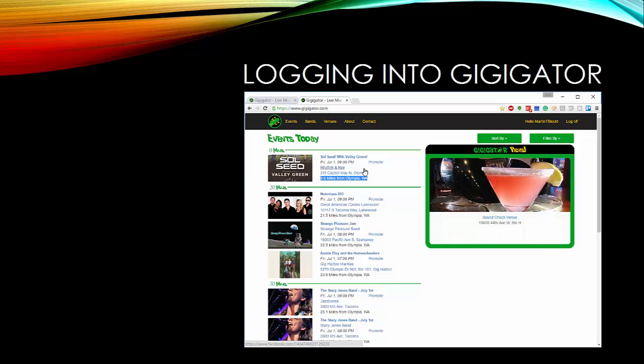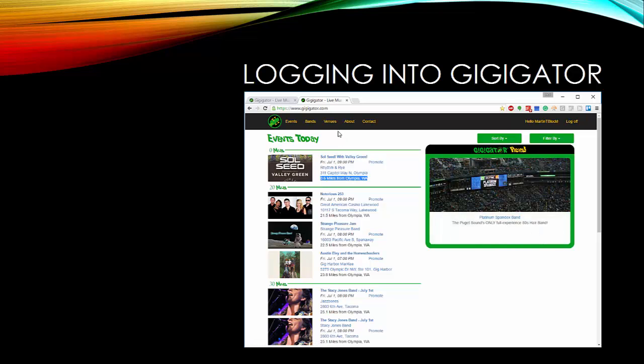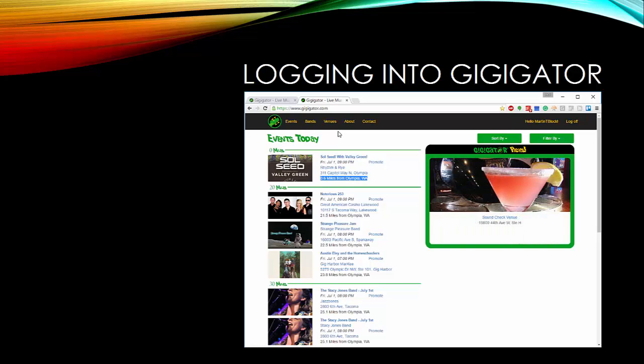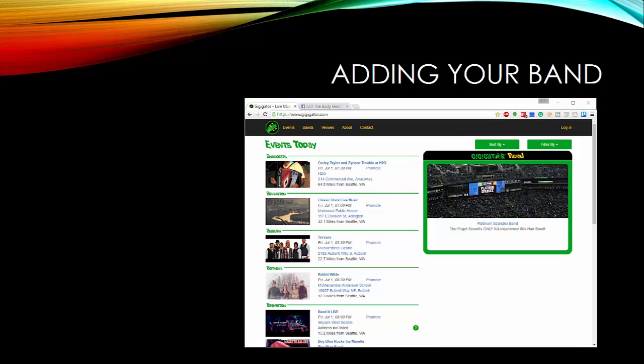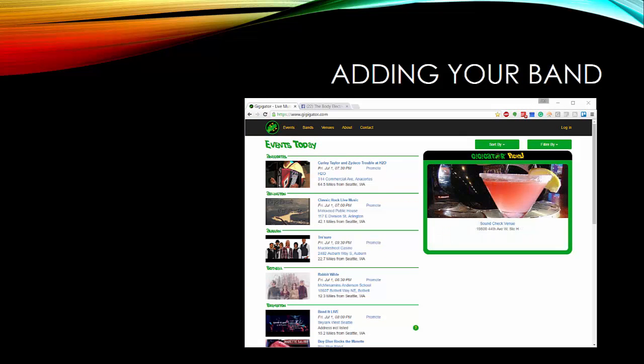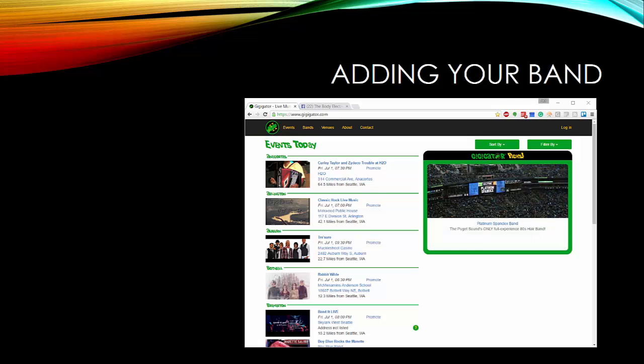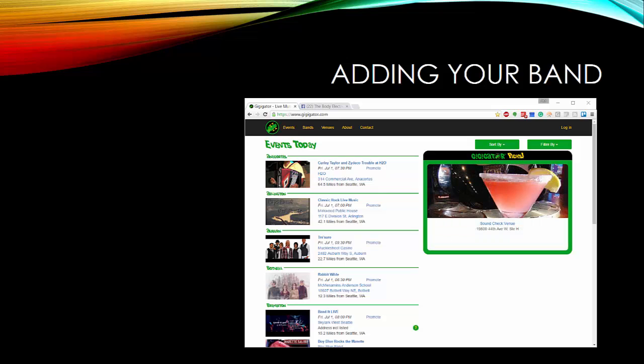So now that we have done that logging in and we have our account associated, we can also do some of the other features like adding bands and adding venues. If you're in a band or you're a solo musician, or you manage a band and want the public events that you publish on your band or musician's page to be picked up and promoted by Gigigator, all you have to do is tell Gigigator about your band.